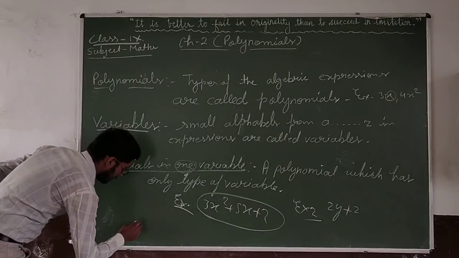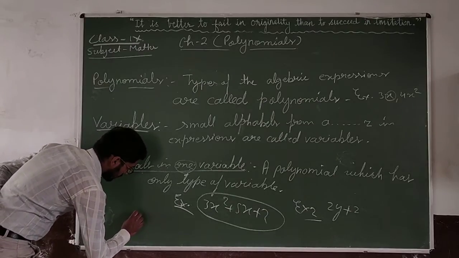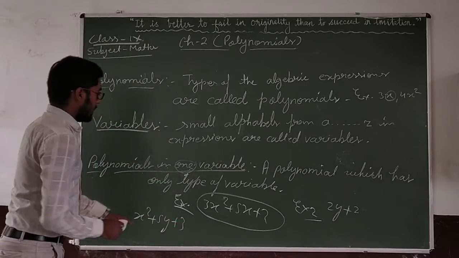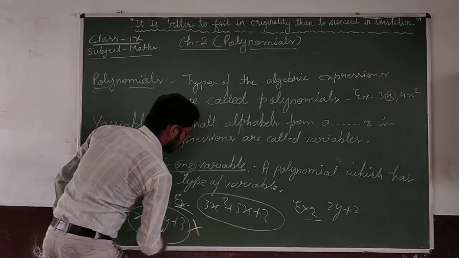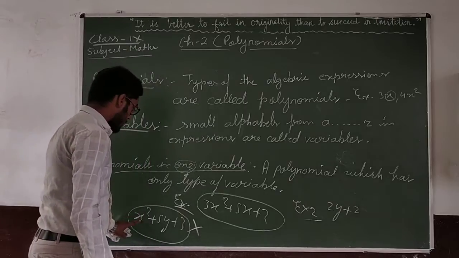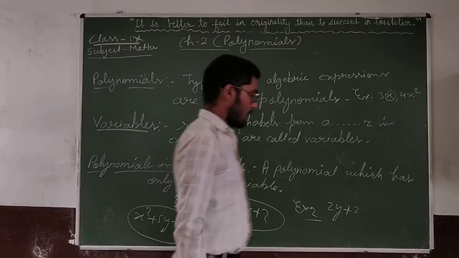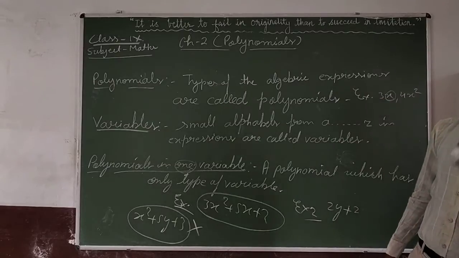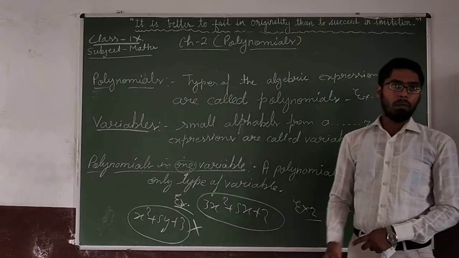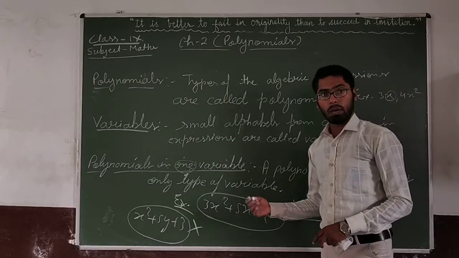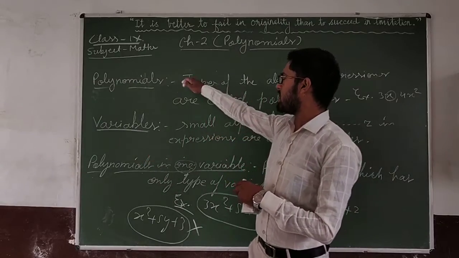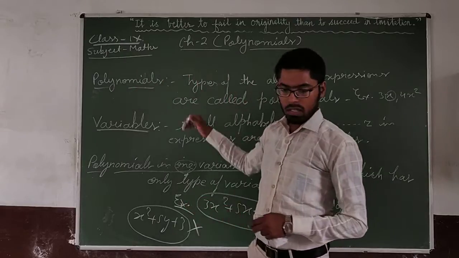But if your polynomial is written like this, x square plus 5y plus 3, this is not a polynomial in one variable, because here two types of variables are being used. First one is x, second one is y. So when two types of variables are used in a polynomial, it will not be called a polynomial in one variable.